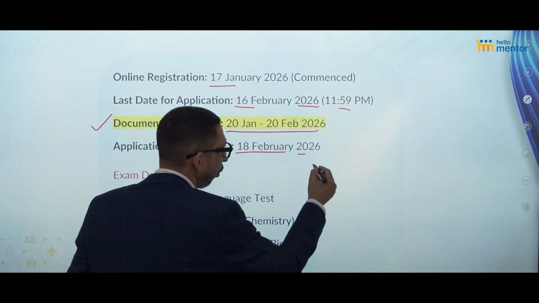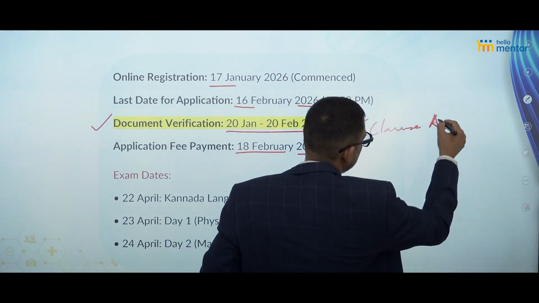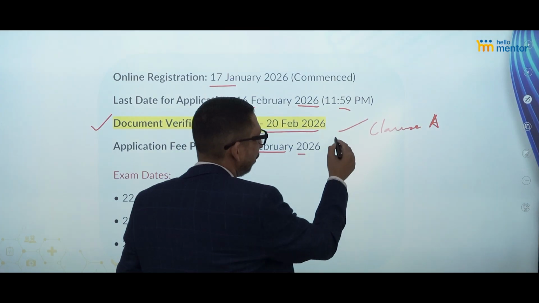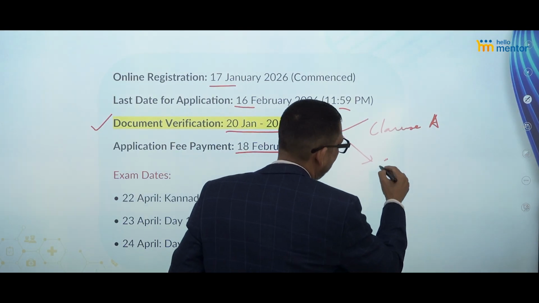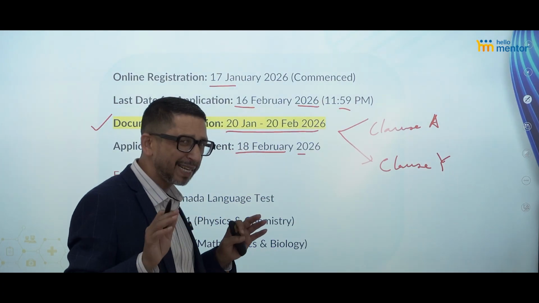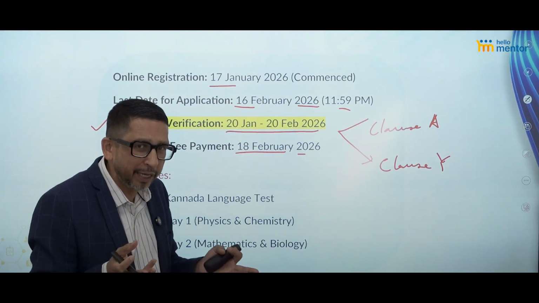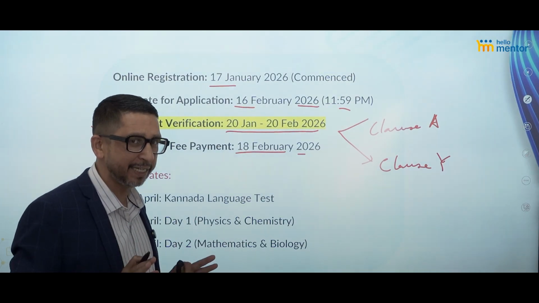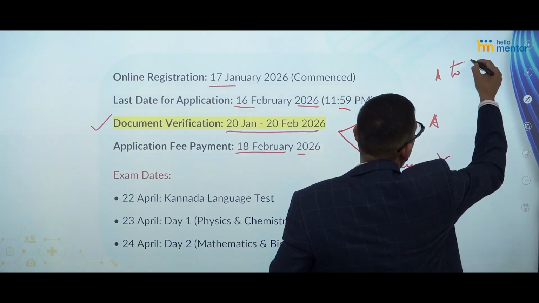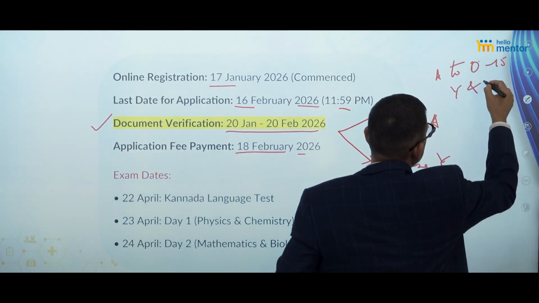Number one, clause A. I'm just writing it for your convenience. If you don't find my handwriting up to the mark, ignore it. Second, you will also be able to do clause Y. These two clauses, there are a total of 17 clauses, any one of which you can fit into if you are going for the CET counseling. That happens from A to O, 15 of them, and thereafter Y and Z.